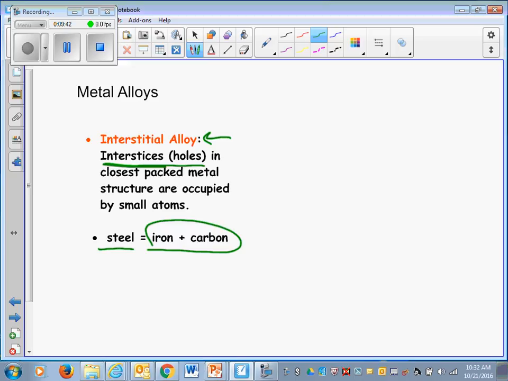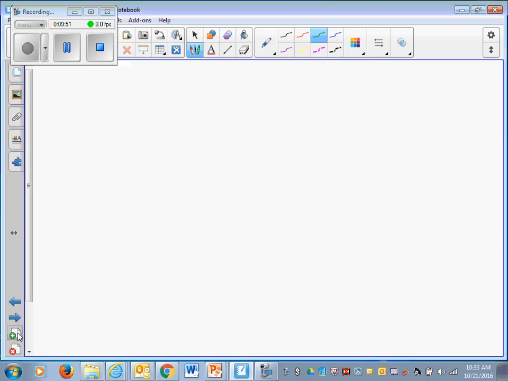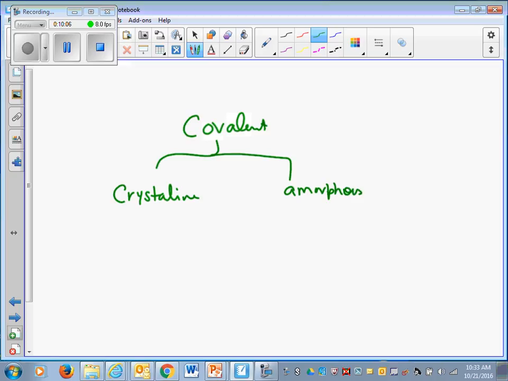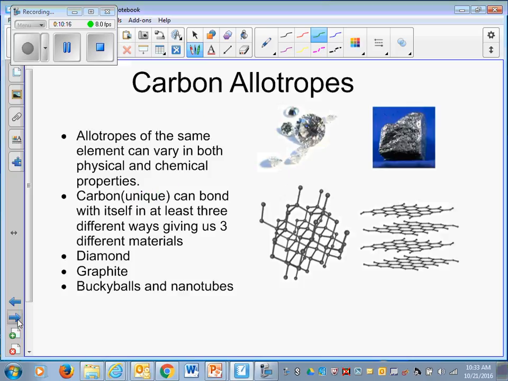So this is about ionic and metallic bonds. Next we move on to covalent bonds. There are different types of covalent bonds. When we talk about covalent compounds, it could be a crystalline structure, or solid, or it could be amorphous. Crystalline, of course, tells you a very structured, three-dimensional arrangement. Amorphous is a very disordered arrangement.